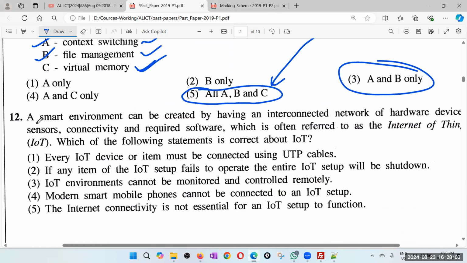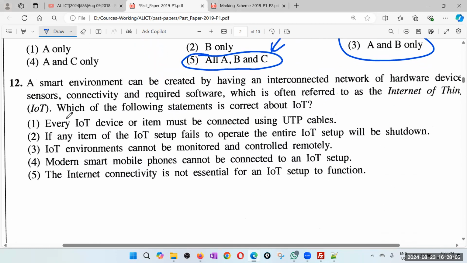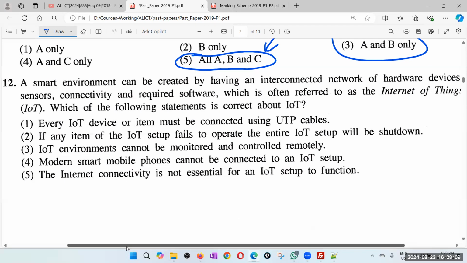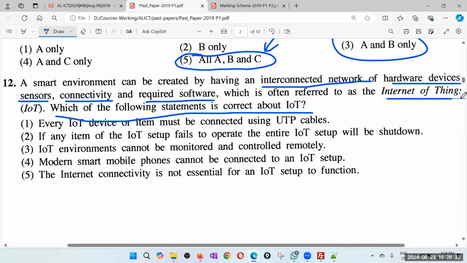Right, 12. A smart environment can be created. Again, let's read the question. Which of the following statements is correct about IoT? A smart environment can be created by having an interconnected network of hardware devices, sensors, connectivity, and required software, which is often referred to as the Internet of Things.